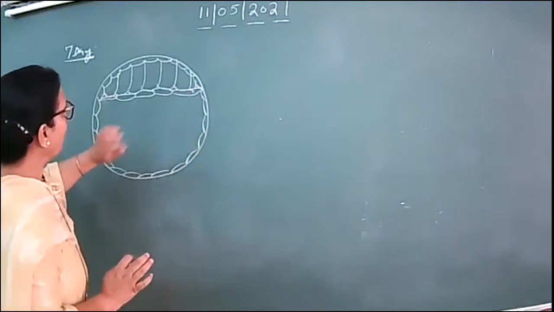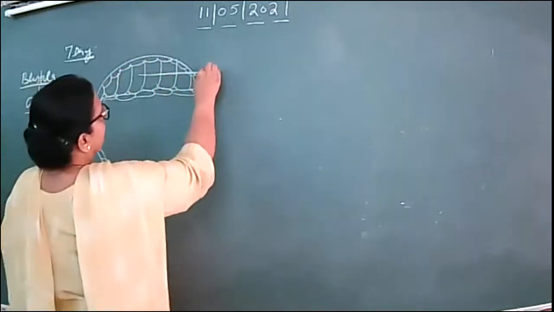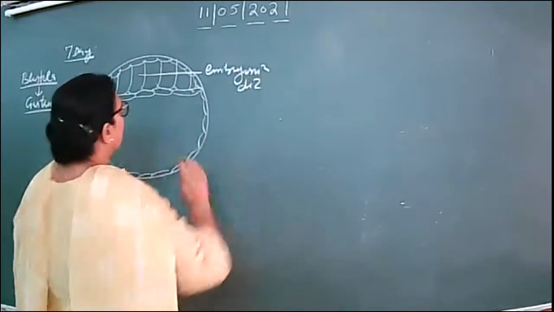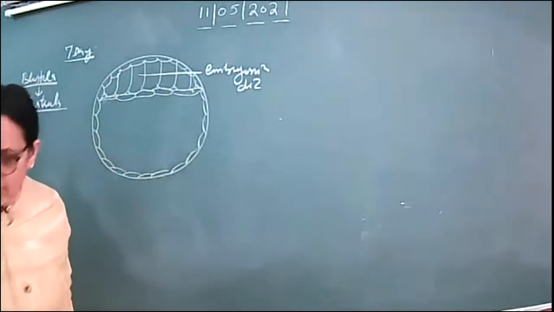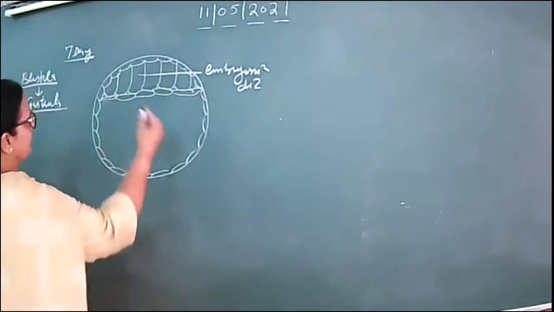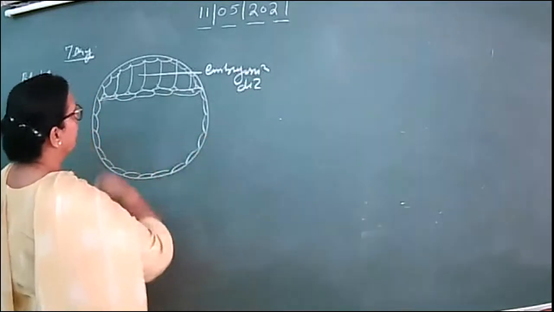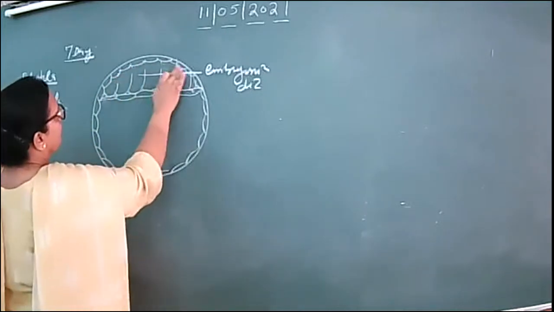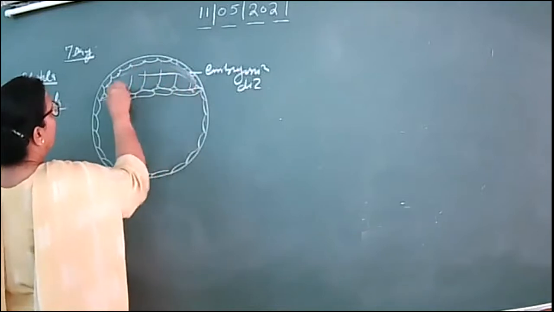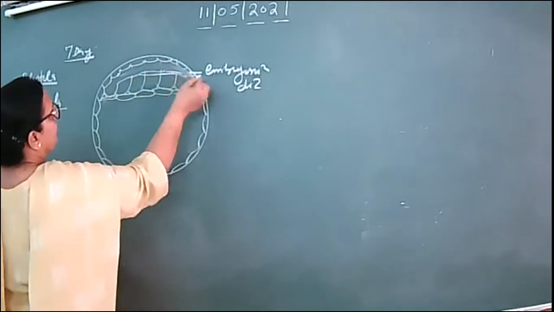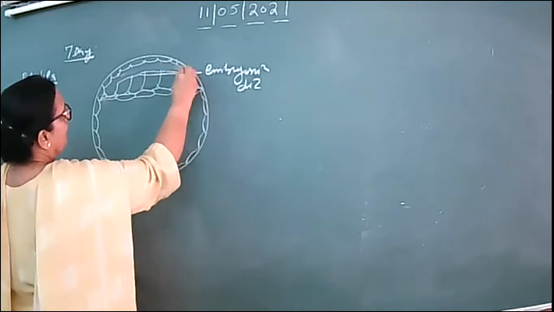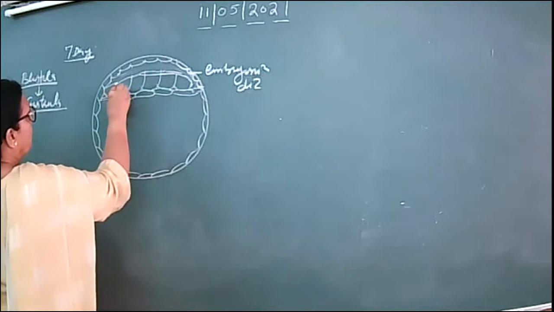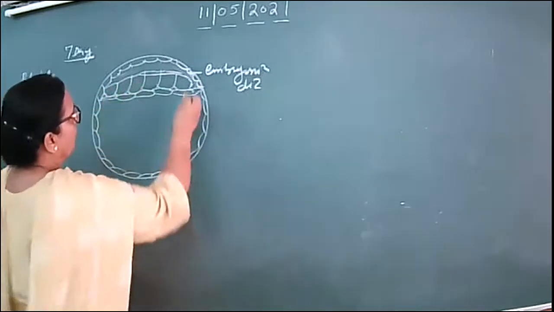Okay. Now, what happens is that from this embryonic disc, this is the embryonic disc, right? So further, what will happen is that after stretching, it again becomes big in size, and then a cavity will develop over here. This is the development of the cavity, right? Look at this. So the gap has come between the trophoblast cells and these cells of the embryonic disc.